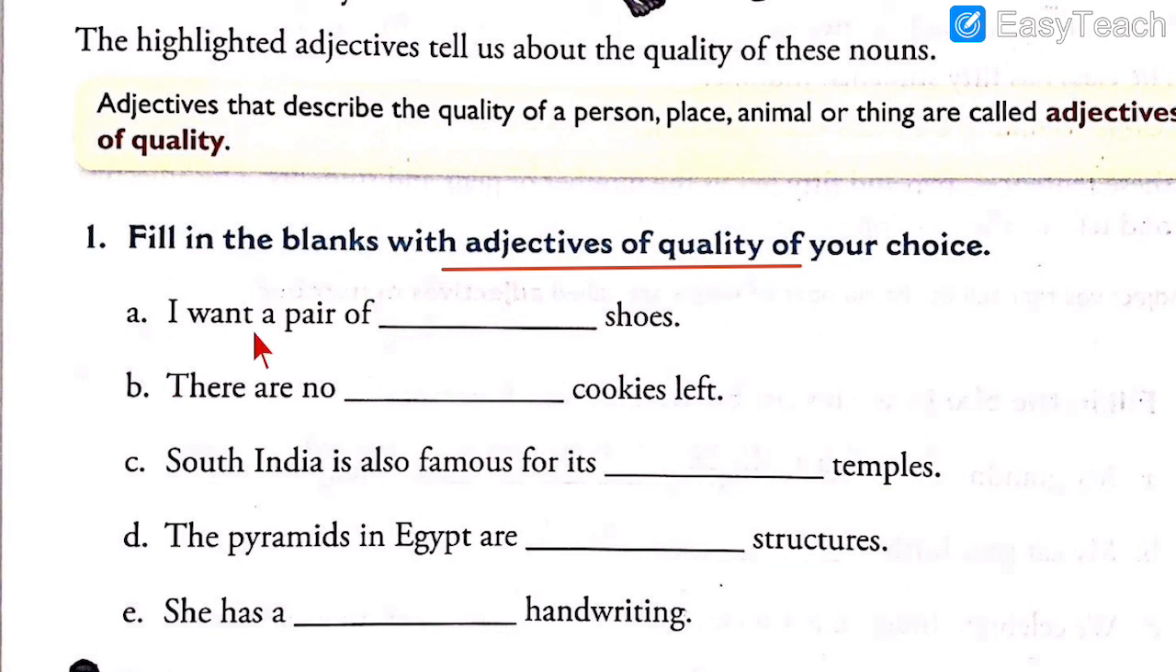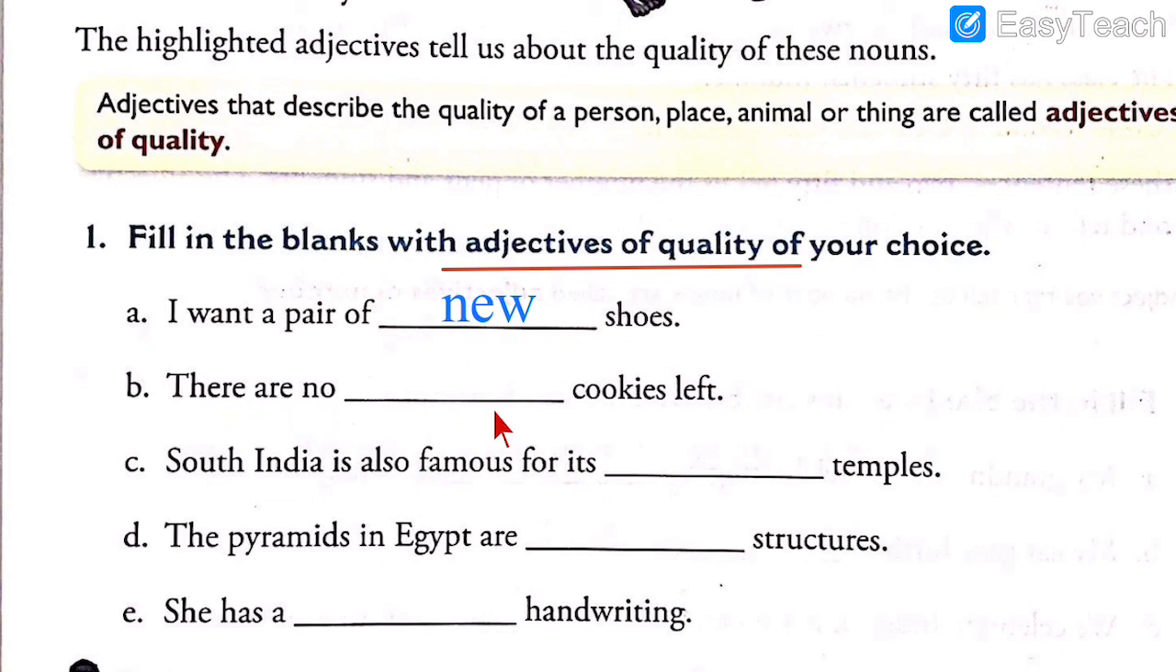Let us see. Number 1. I want a pair of dash shoes. So here you can say I want a pair of, let us say, new shoes. You can write your own answer also. You can write I want a pair of sports shoes. I want a pair of white shoes. So likewise you can write your answer.